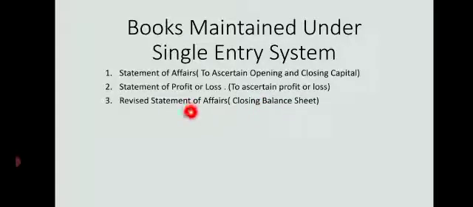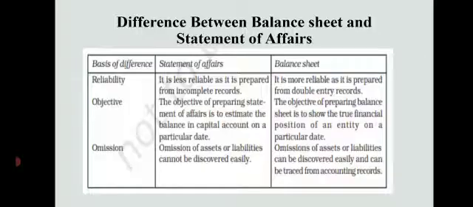The format is the same, but under the single entry system we prepare a statement of affairs, and we name it statement of affairs and not balance sheet, right? Now the statement of affairs is not reliable, as we don't prepare books of accounts by recording each and every transaction.